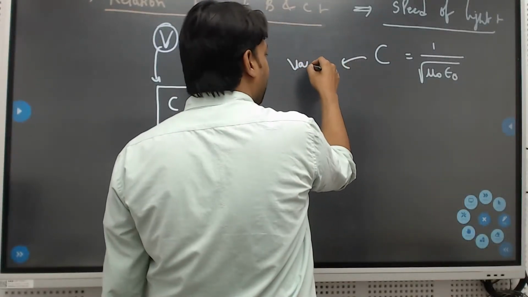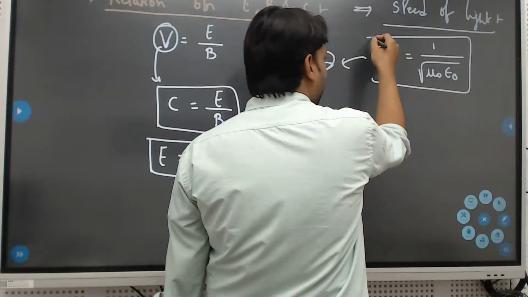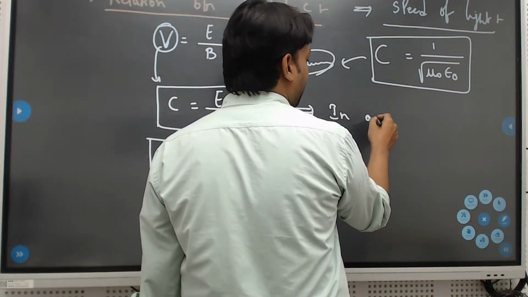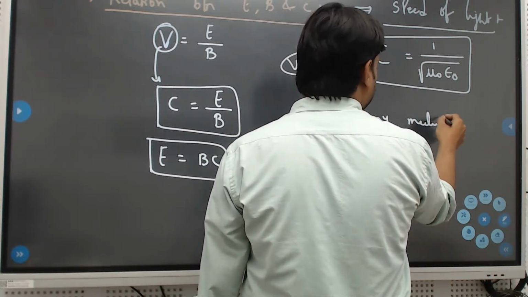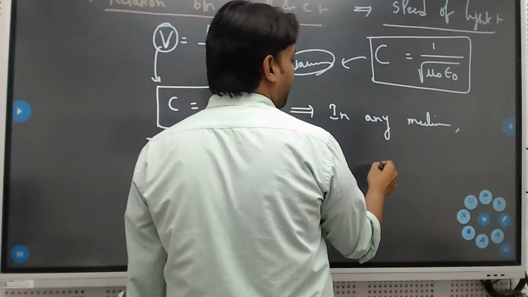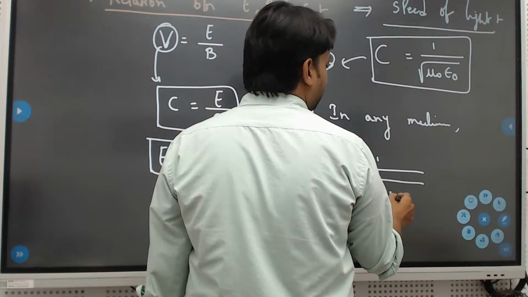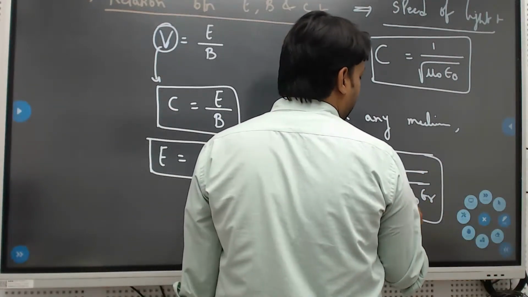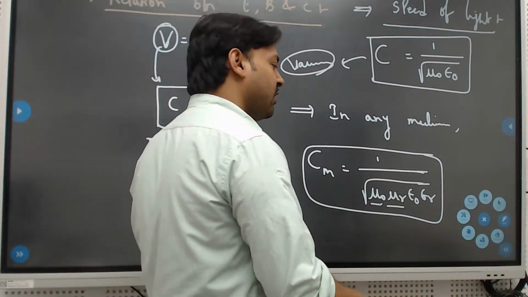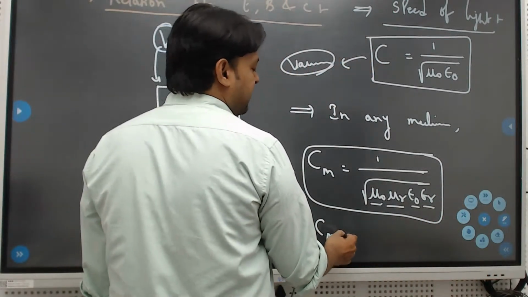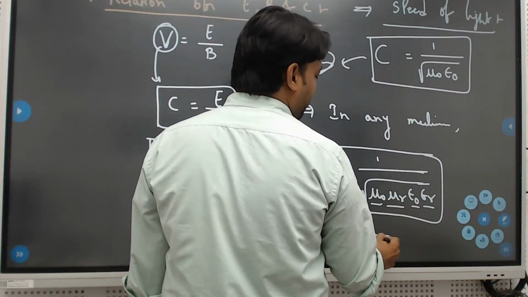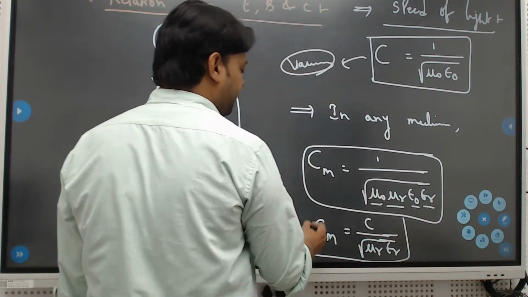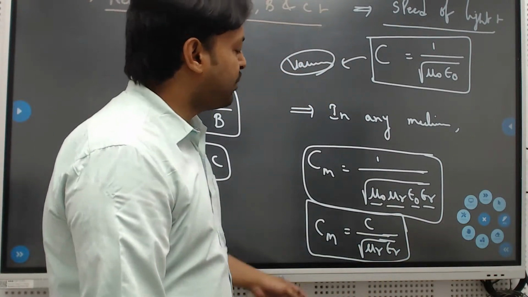In any medium, we can write 1 by root over mu naught mu r epsilon naught epsilon r, with relative permeability and relative permittivity. So the speed in any medium is the speed of light in vacuum divided by root over mu r epsilon r, that is C by root over mu r epsilon r.